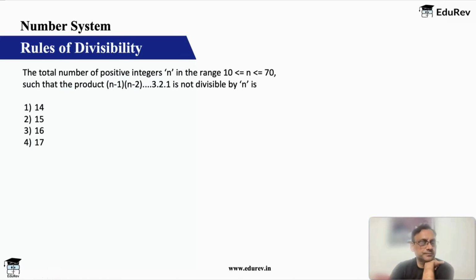The total number of positive integers n in the range n between 10 to 70 such that this is not divisible by n. Now this product that we have, this is a factorial. If you see, it is starting with 1, go from right to left, 1 into 2 into 3 up to n minus 2 and n minus 1. This is called n minus 1 factorial.